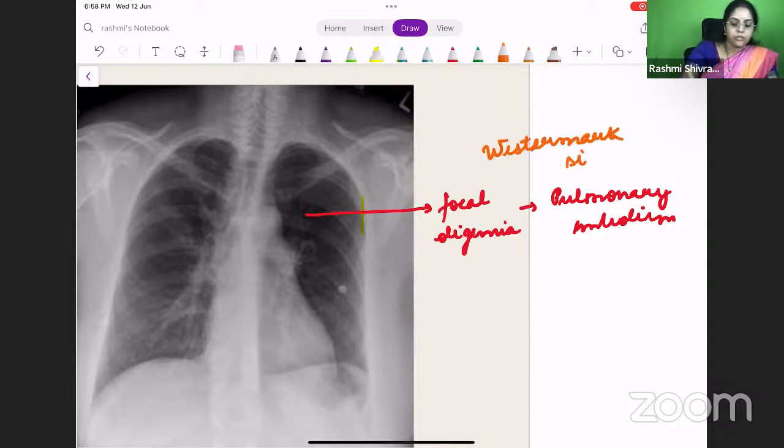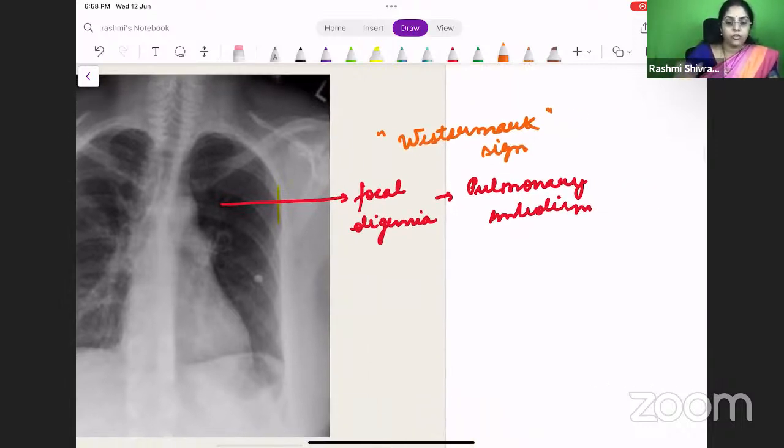All of you are aware of the different signs in pulmonary embolism, isn't it? We're going to list the different radiological signs, which are potentially MCQs, each one separately. So the Westermarck sign is a focal oligemia in that location because of the abrupt cutoff of the pulmonary artery. What are the other ones we will discuss?